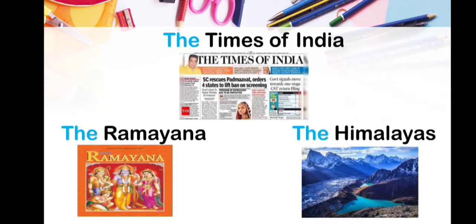Okay, all these words are special names. All of them belong to special books or mountain ranges or a newspaper. Every name belongs to the special category.